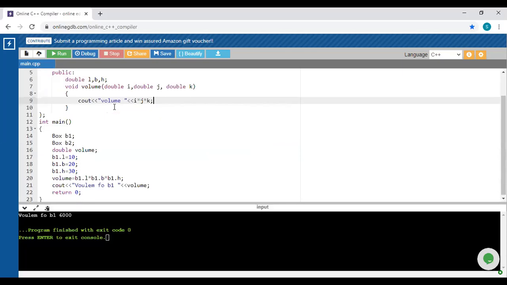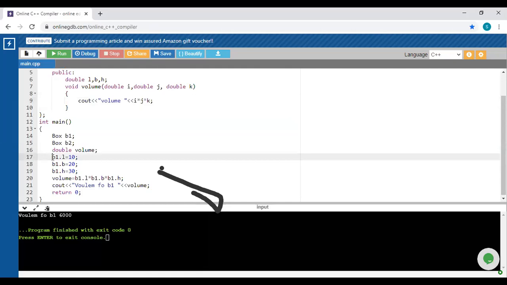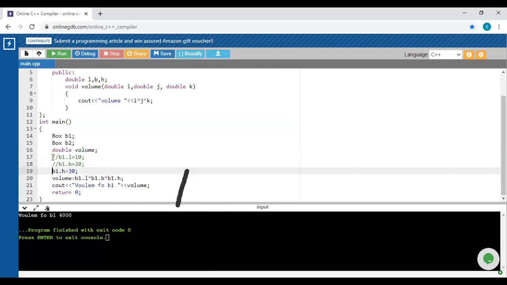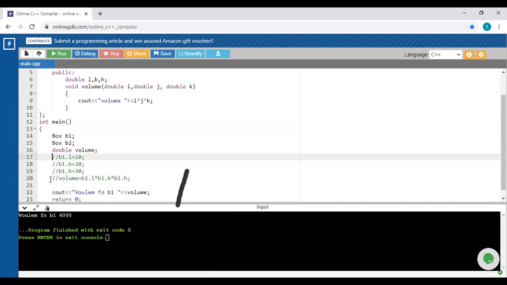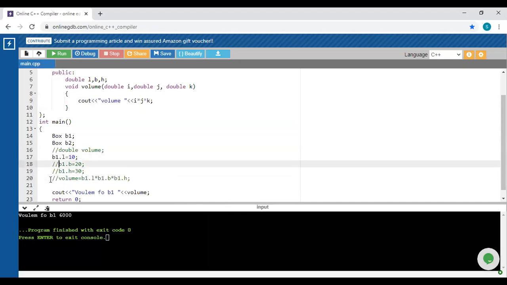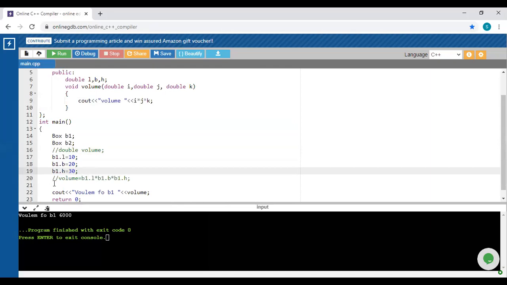So to call this particular function, how are you going to call it? Object dot name of the function. How are you going to call the object name?